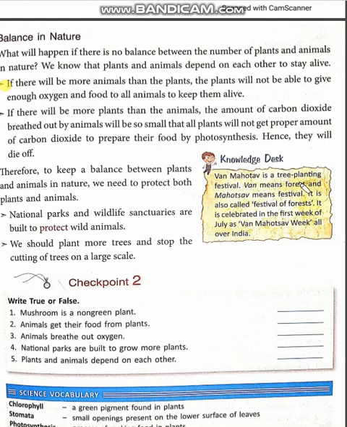Van Mahotsav is a tree planting festival, where van means forest and Mahotsav means festival. So we can say it is a festival of forests. It is celebrated in the first week of July in our country. So if we celebrate it, we are maintaining the balance of plants and animals in our environment.